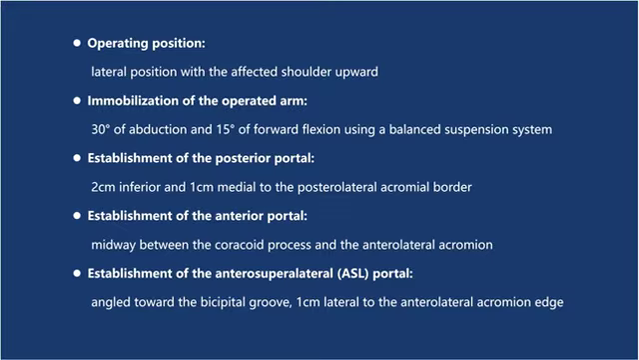3 portals are established: posterior viewing portal, anterior working portal and anterosuperior lateral portal. The posterior portal is established 2 cm inferior and 1 cm medial to the posterolateral acromial border. The anterior portal is positioned midway between the coracoid process and the anterolateral acromion. Angled toward the bicipital groove, the anterosuperior lateral portal is established 1 cm lateral to the anterolateral acromion edge.